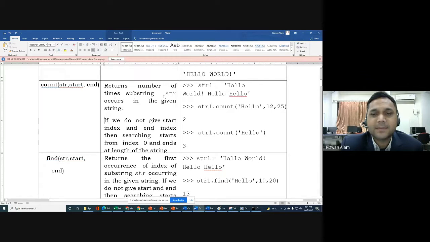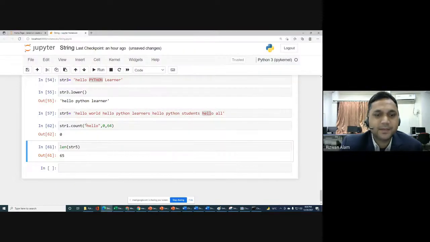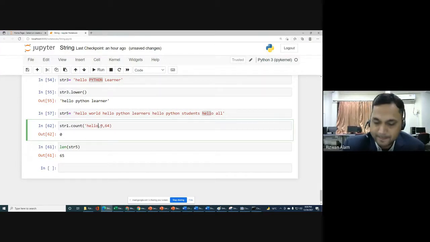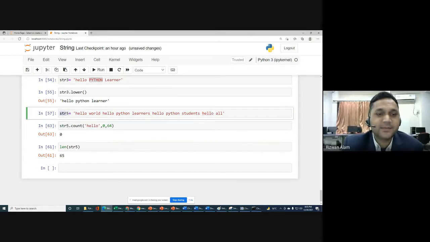It returns the number of times substring str occurs in the given string, hello 12 25. So why is hello not there? Let me check once again. Because in str1 we don't have it, we should use str5, because this one is str5. So that's why we have to use str5 here. That was the mistake. Now let me check this thing.